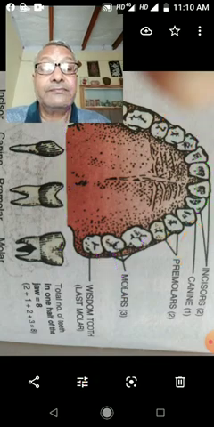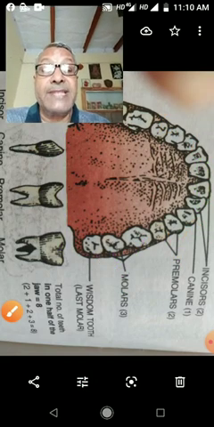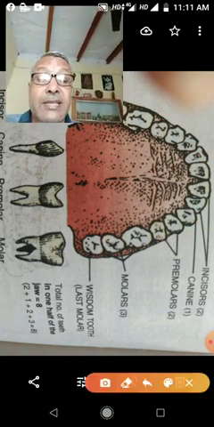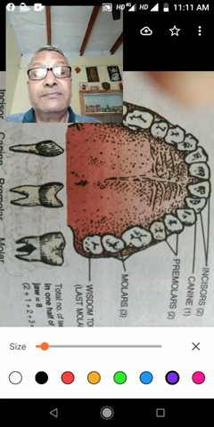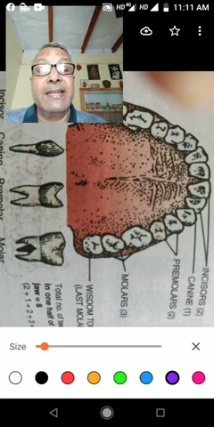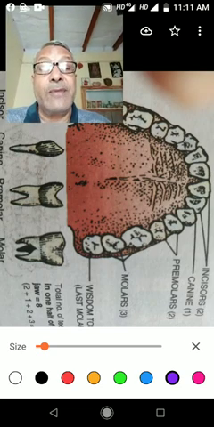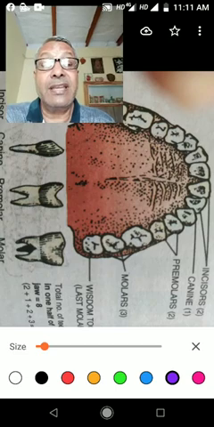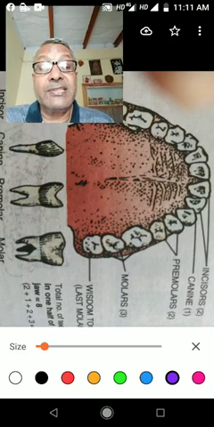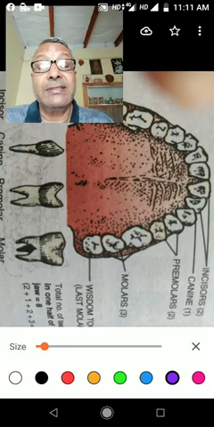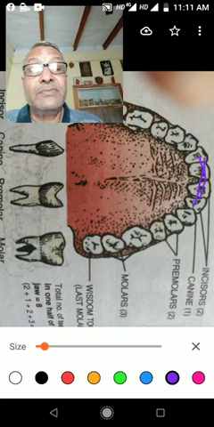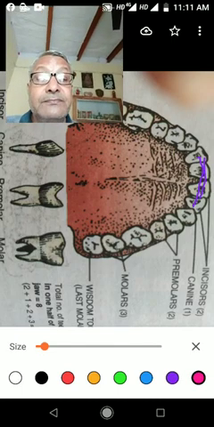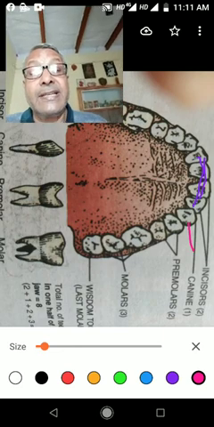Incisor: these first 4 teeth, when you are smiling, the teeth which are visible, those are incisors. These incisor teeth are biting teeth. After that, this tooth is canine.